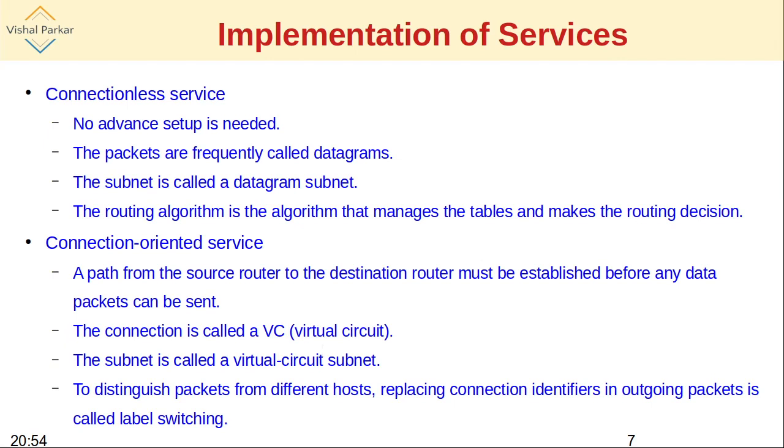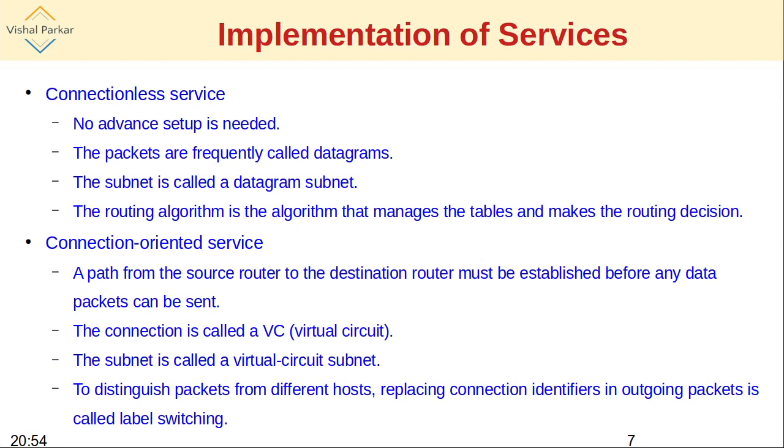In the case of connectionless service, when two hosts want to communicate with each other, no such advanced setup is needed. The sender directly starts sending the packets. That requires that the packets contain information like who is the sender and who is the receiver. That means the sender's address and receiver's address are required to be contained in the packets. The packets are frequently called datagrams in this scenario, and the subnet is called a datagram subnet.